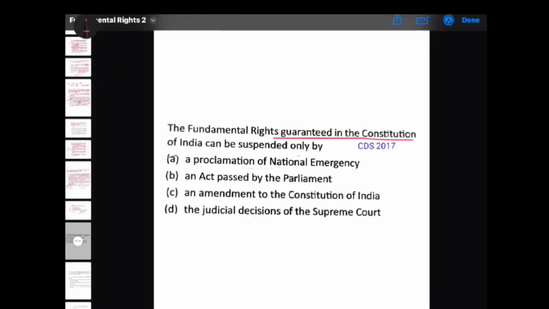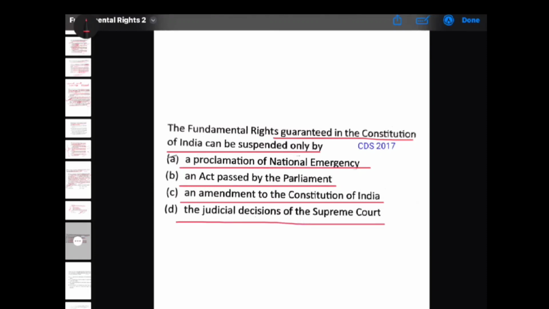Next. The fundamental rights guaranteed in the Constitution of India can be suspended only by a proclamation of national emergency, an act passed by the Parliament, an amendment to the Constitution of India, the judicial decisions of the Supreme Court. They can be suspended only by a proclamation of national emergency. During national emergency, fundamental rights that are specified in the presidential order are suspended except Article 20 and 21.